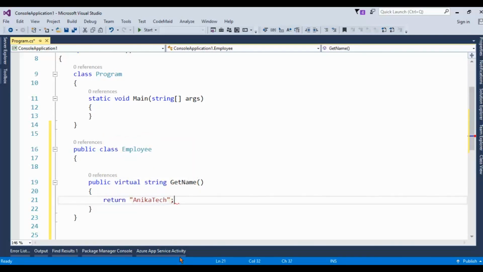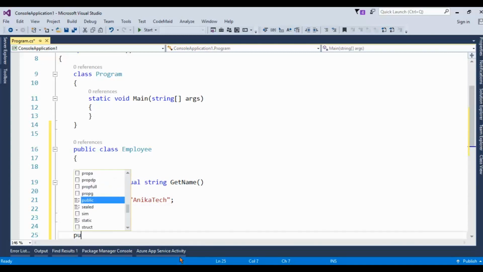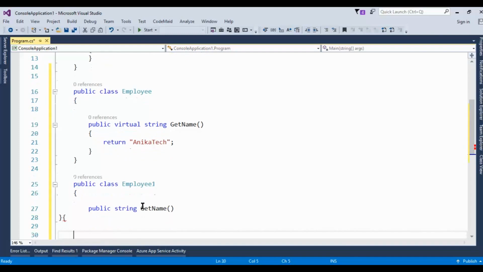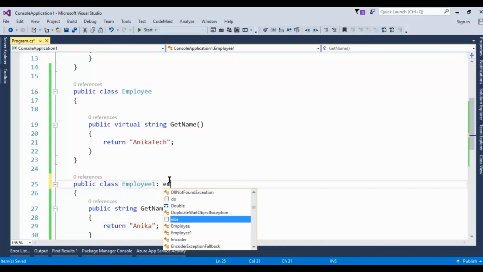Now I have one more class, public class, suppose Employee1, and I'll create the same method with the same signature here, public string GetName. Let's return Anika from here. And now let's inherit the Employee.